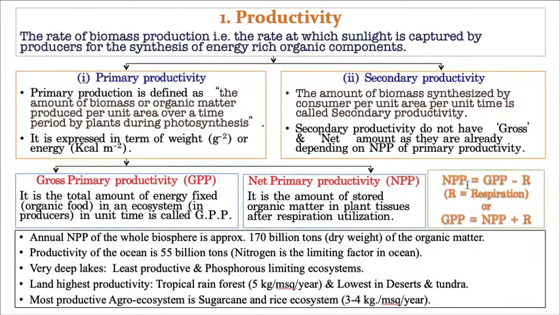That remaining 5 grams is called net primary productivity. Or, reversing it, GPP is equal to NPP plus R, that means net primary productivity plus respiration. So this is a simple equation for net primary productivity and gross primary productivity.